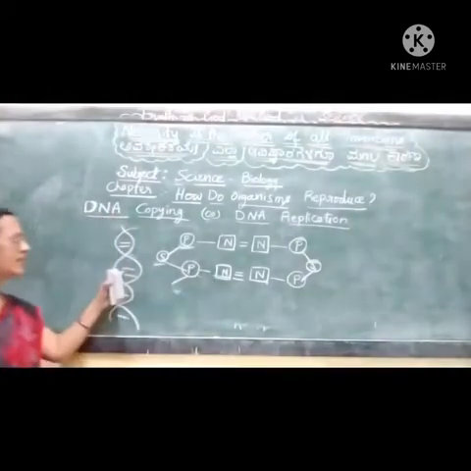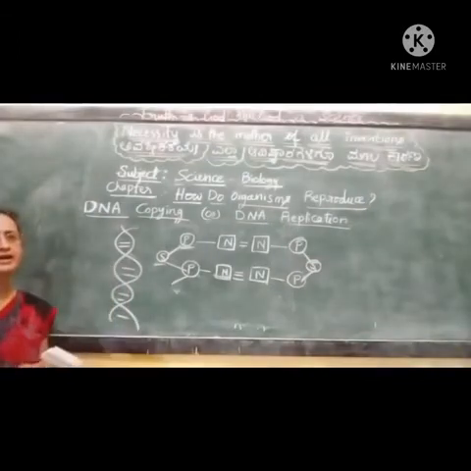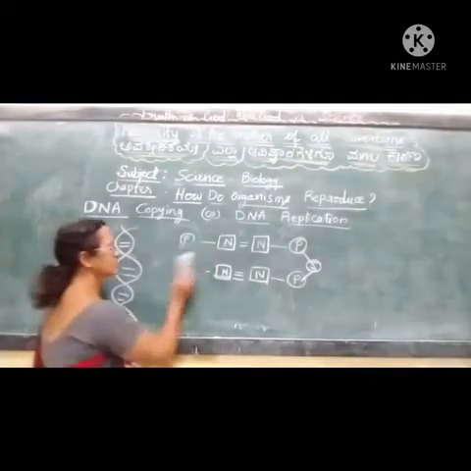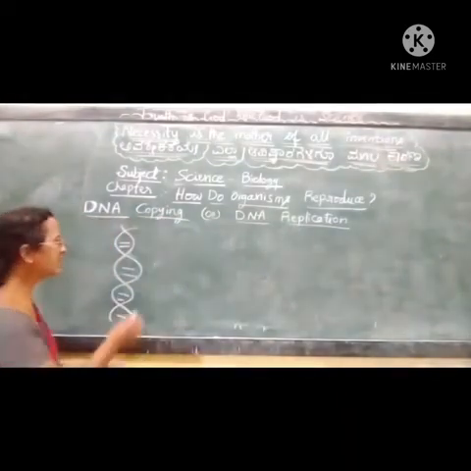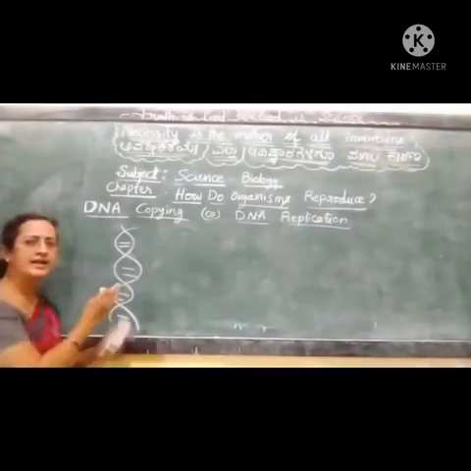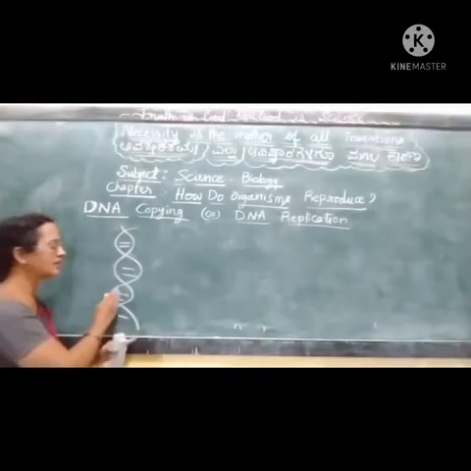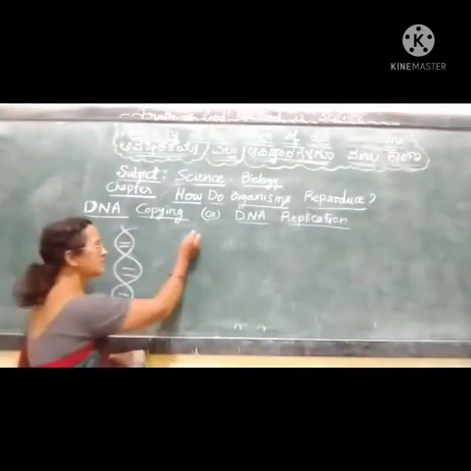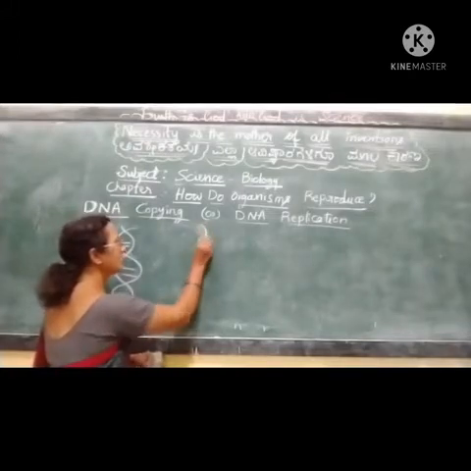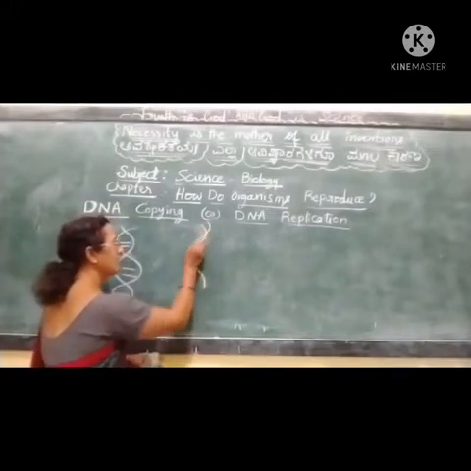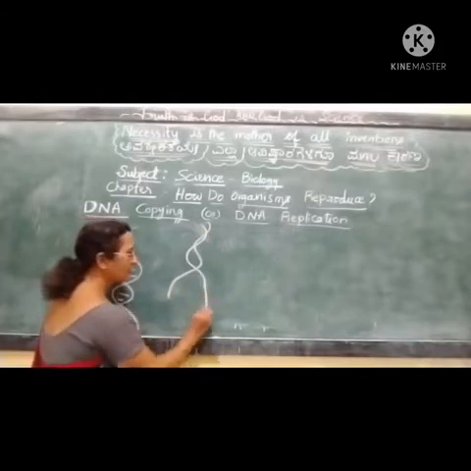See, this DNA has to get divided. See how this takes place. You are seeing here the winding of the two helices of the DNA. In the first step, there will be unwinding of the DNA.